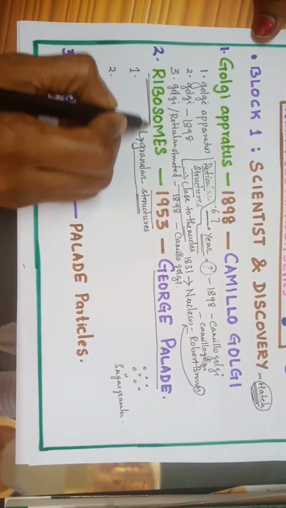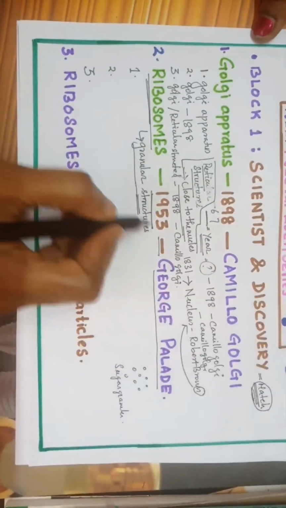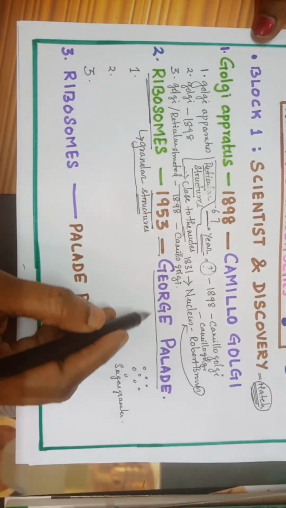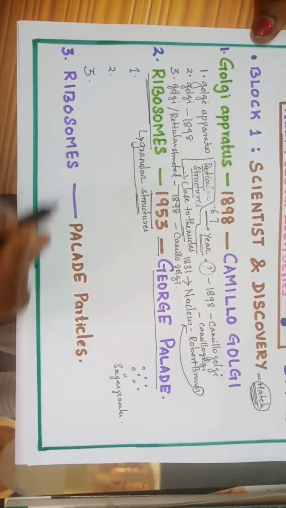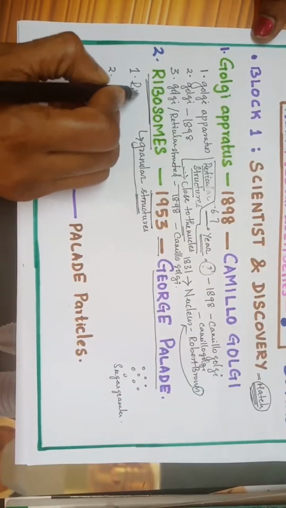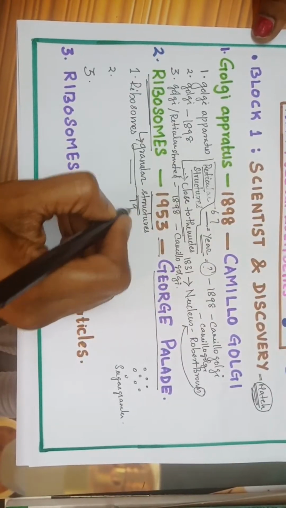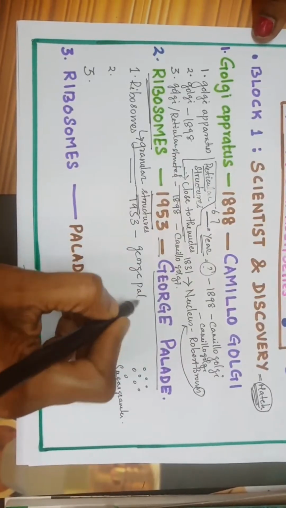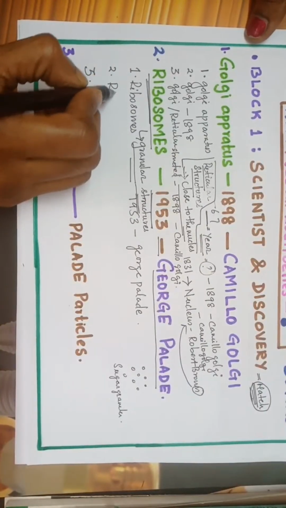So either they can ask you as ribosomes, match the following George Palade, or with the year, or they can give it as Palade particles and match it with the scientist, that is George Palade. So these ribosomes are named as Palade particles after George Palade. Ribosomes are granular structures discovered in the year 1953 by the scientist George Palade. So after him, ribosomes are named as Palade particles.